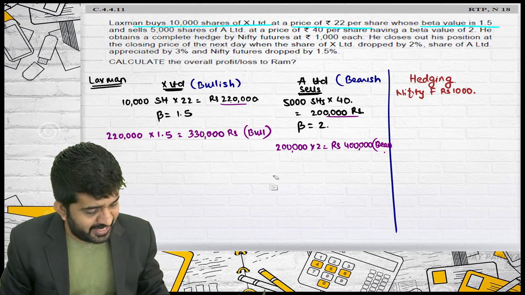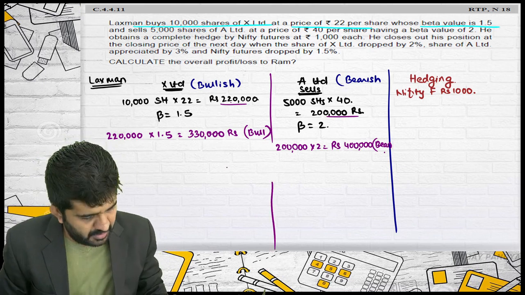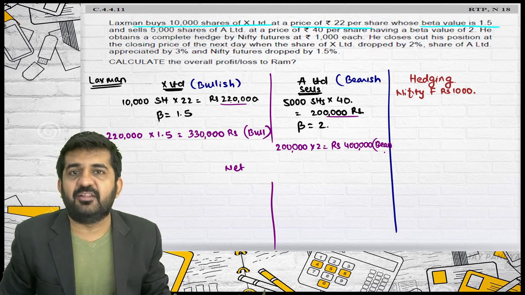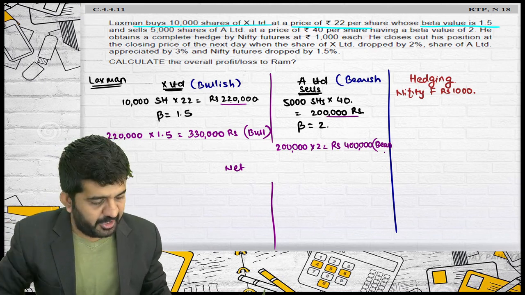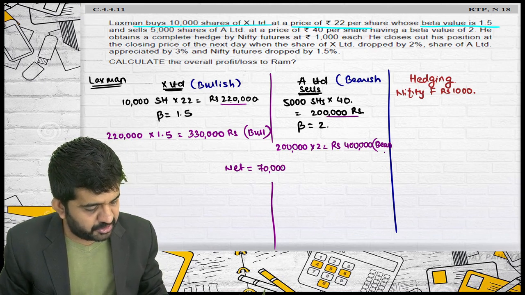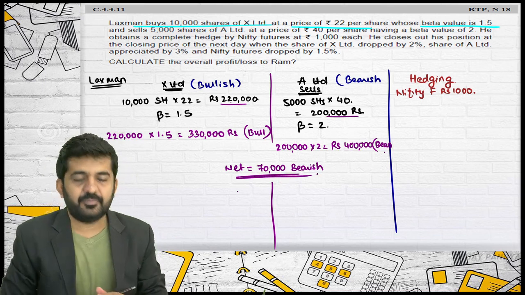What is his net position then? Net position is 4 lakh bearish and 3,30,000 bullish. So net position is 70,000 bearish. That's correct.